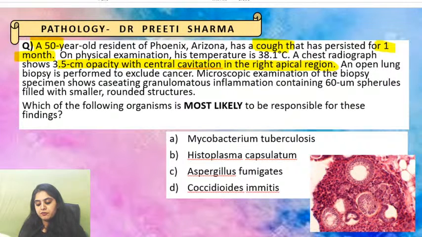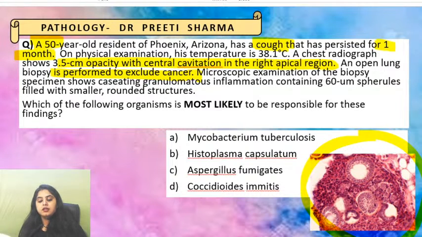Open lung biopsy is performed to exclude cancer, because there's a mass, there's a cavity, the age is 50 years, and cough is there, so we have to rule out cancer. Biopsy is done, and microscopy shows the specimen having granulomas. See, they've given the description. Granulomas are there, containing 60 micrometer spherules filled with small round structures.